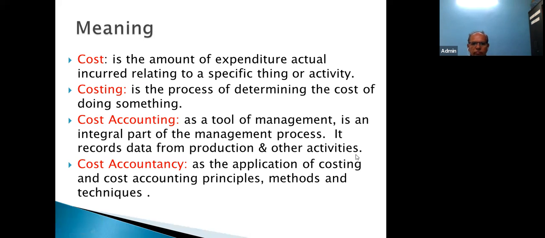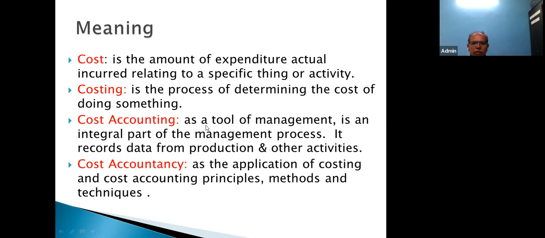From them, they will collect the record, and on the basis of this information and record, they may give some of their wish or desire to the cost accounting team.